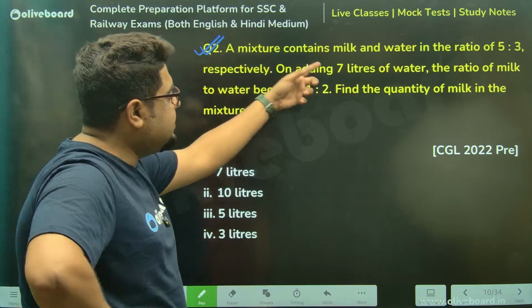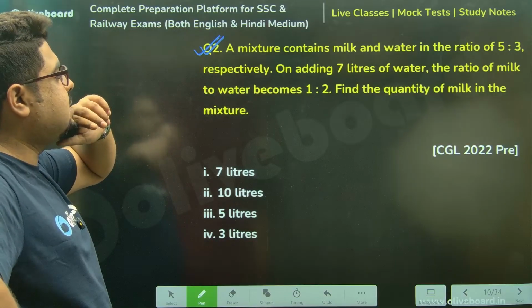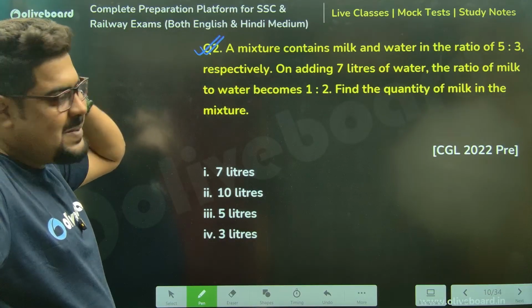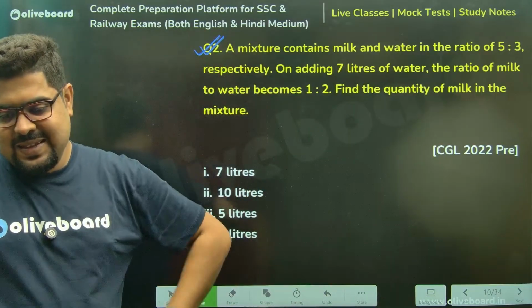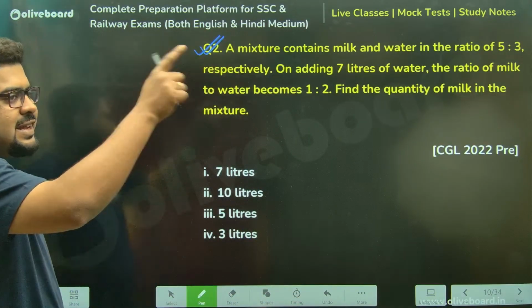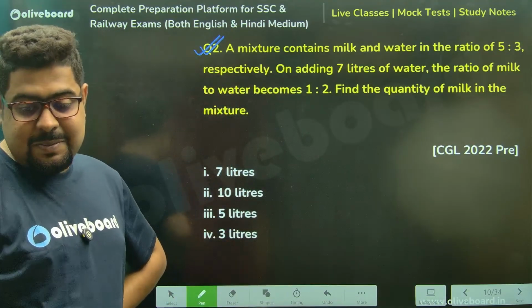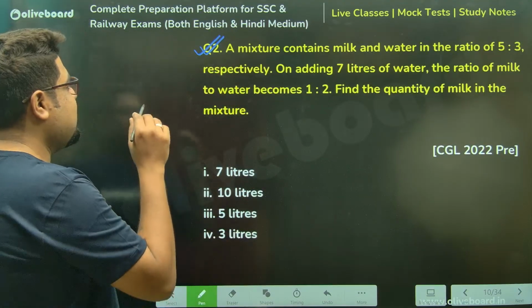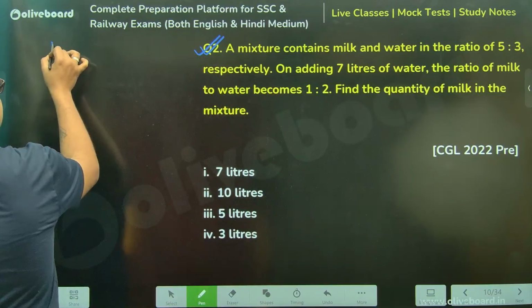On adding 7 liters of water, the ratio of milk and water becomes this. Okay, quantity of milk in the mixture. Sir, any idea, anyone? The first thing that strikes me, sir, is that we can do this using allegation as well. But again, a very specific allegation. We should take water as our allegation variable.